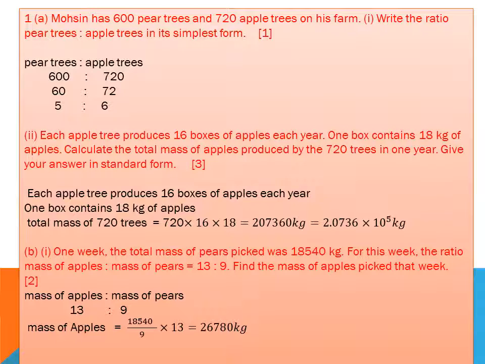Mass of apples 13, mass of pears 9. We should divide the mass of pears, 18,540, by the ratio of pears, which is 9. So I get 18,540 divided by 9. Then I multiply it by the ratio of apples, 13. I find that the mass of the apples here is 26,780 kg.